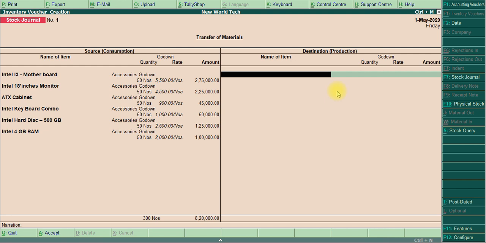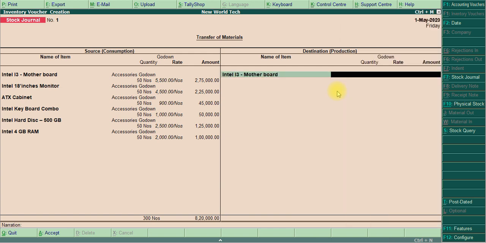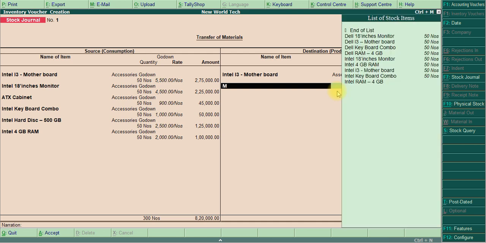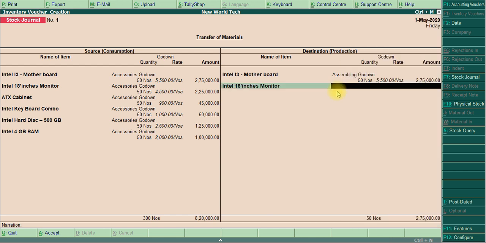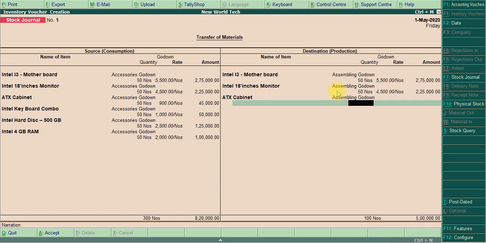Okay, the first one is motherboard. The received godown is assembly godown, quantity 50, rate comes automatically. Then monitor, Intel monitor, assembly godown, 50 numbers. Then ATX, assembly godown, 50 numbers.